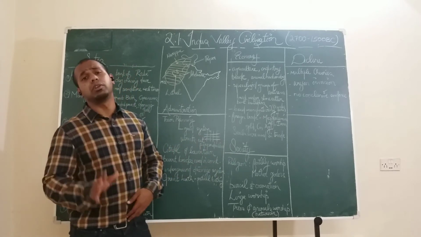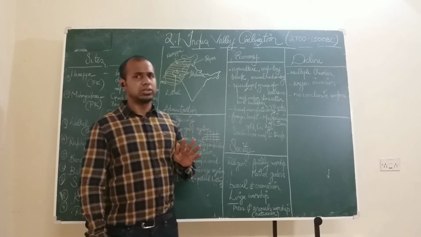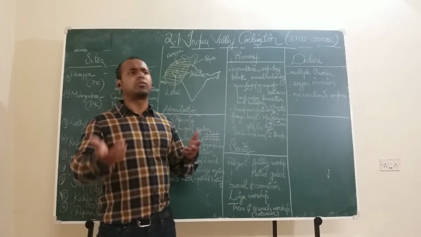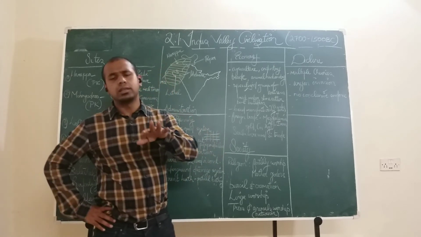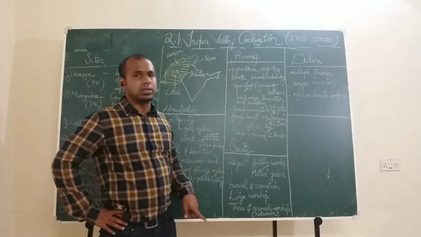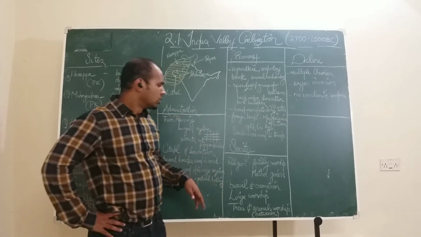We are seeing fertility worship. Fertility worship was very common in the Indus Valley civilization, and this has taken two forms. One is the mother goddess. If you go to Delhi, there is something called the National Museum. If you go to the National Museum, you can see all this in a very visual format. If you do go to Delhi, do visit there. So you can see all these things.